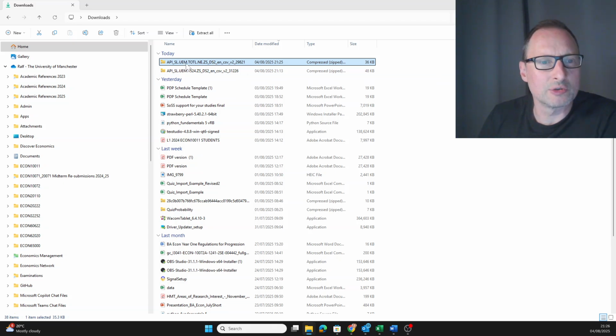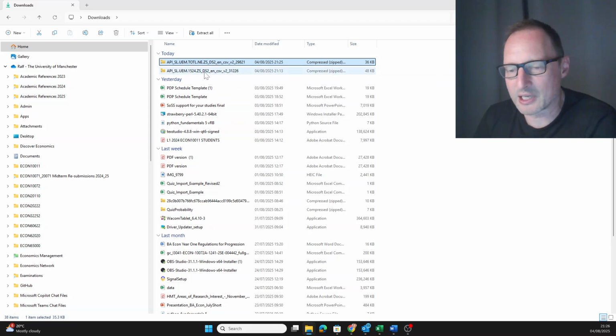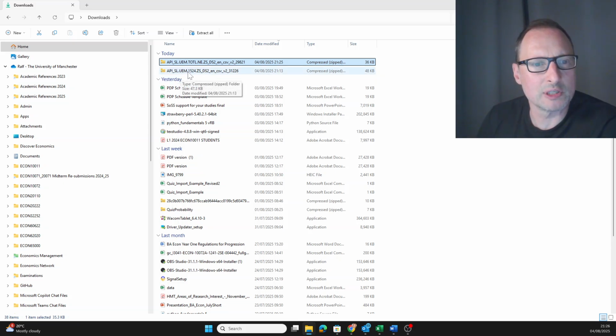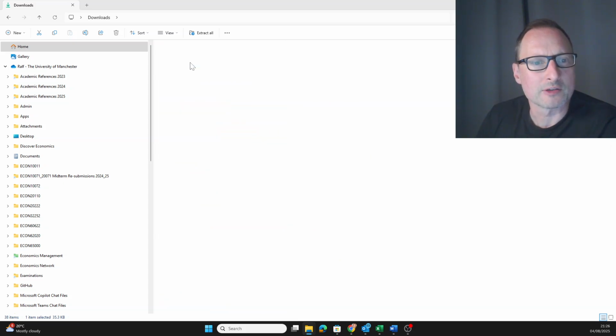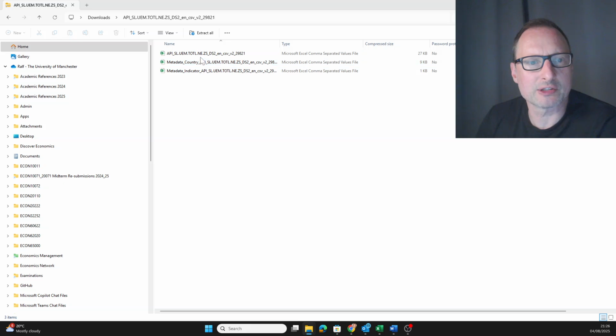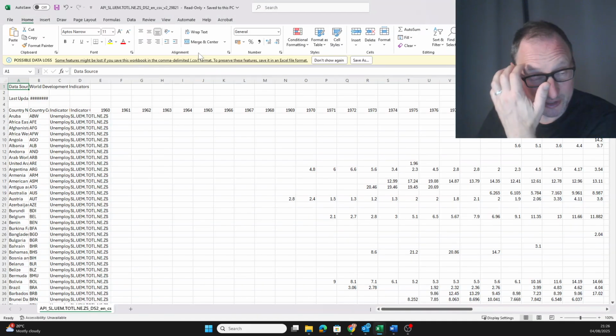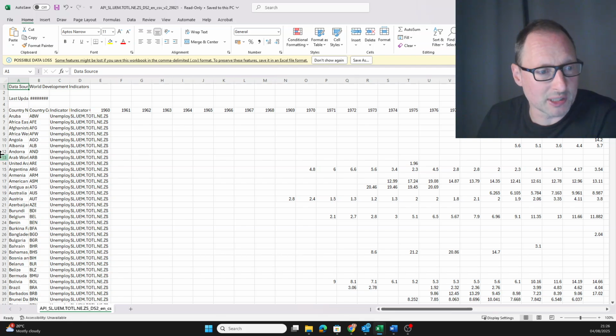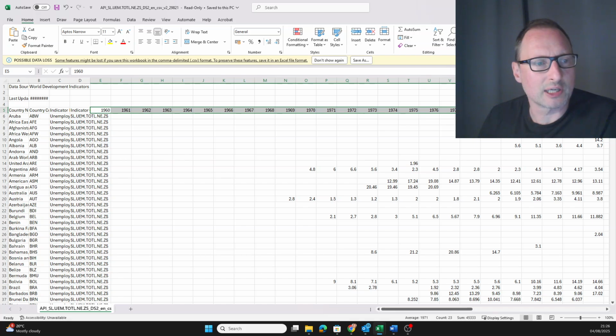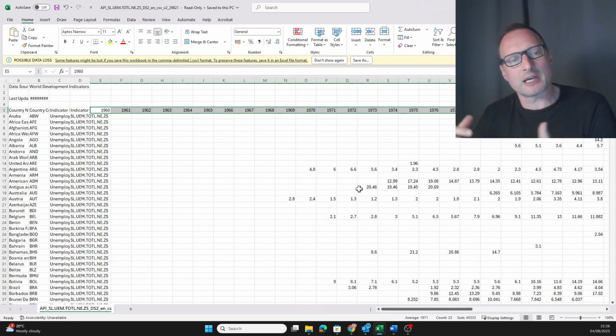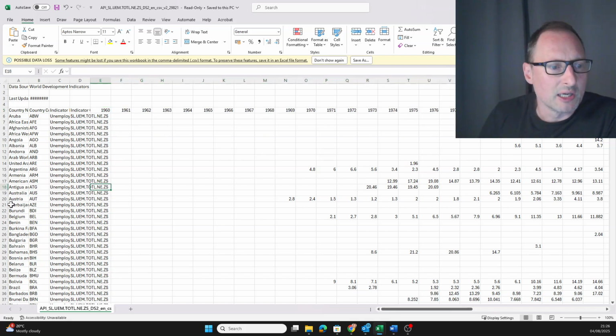You can see a UEM. We can already make a little bit of sense of it. Here you see UEM 15 to 24, and now we have UEM total. So let's look at that. Again, 3 files. The first one, the biggest file, will have the data. Same structure, countries in rows, years in columns. Now we didn't want one particular year, but we want a time series for 2 countries.